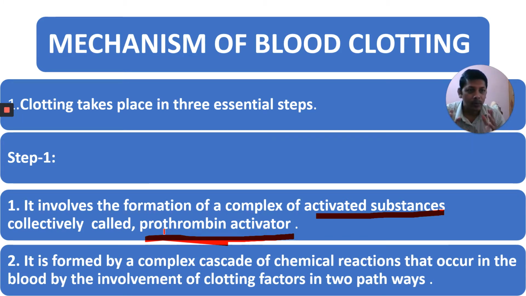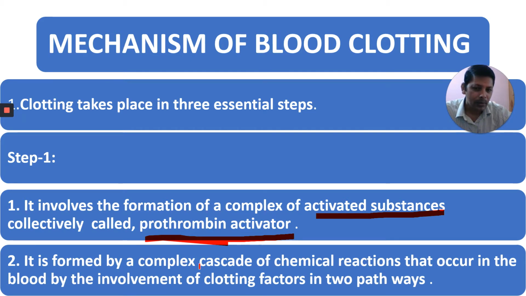What is that? Prothrombin activator. It is formed by a complex cascade of chemical reactions that occur in the blood.